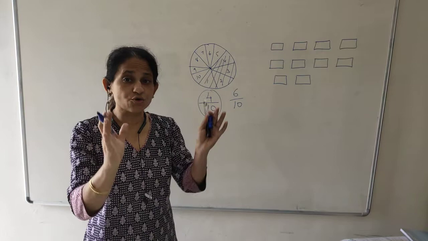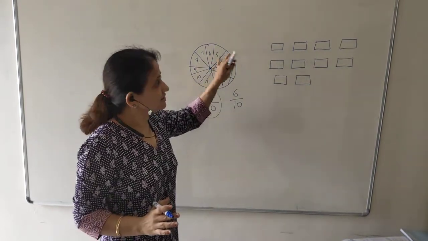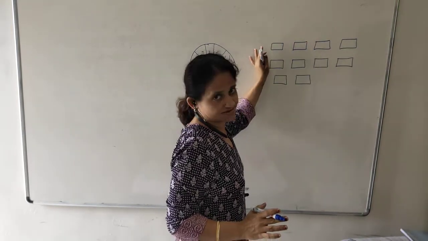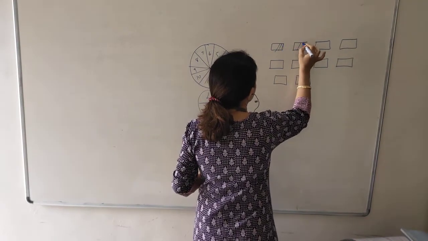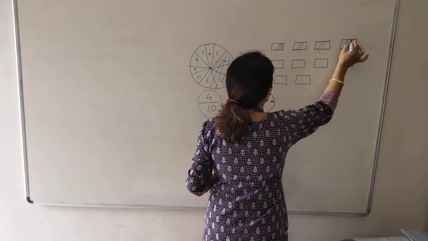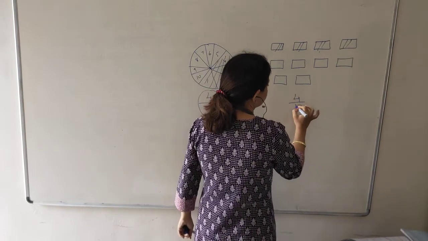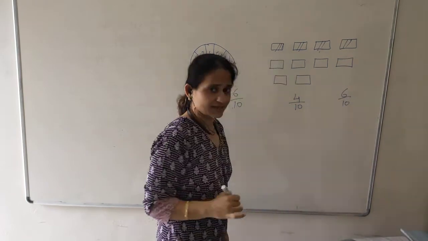This is a group of things. This was one thing, this is a group of things. There are 10 pastries. I eat 4 pastries. 1, 2, 3, 4. So what is the fraction I have eaten? 4 upon 10. Obviously, the remaining fraction will be 6 upon 10.